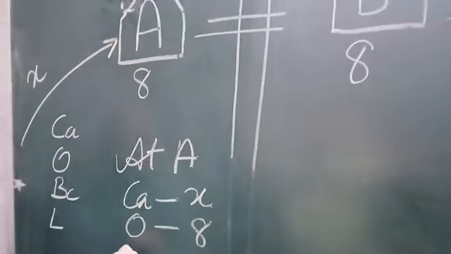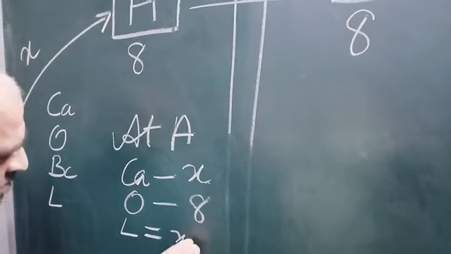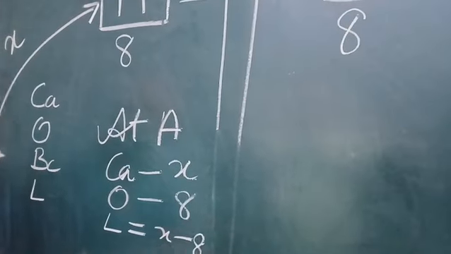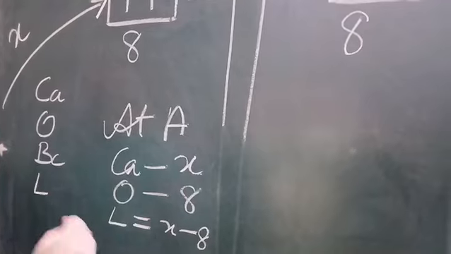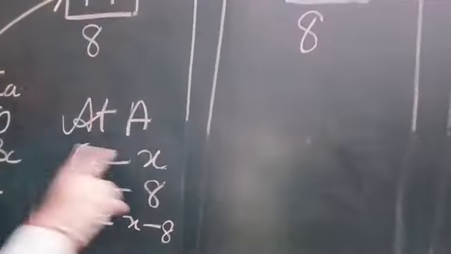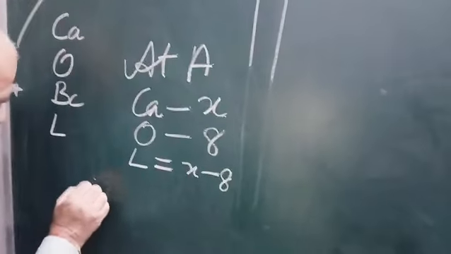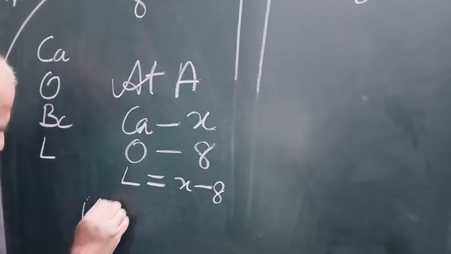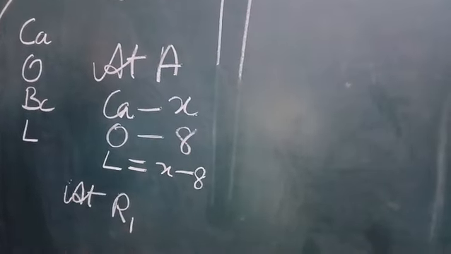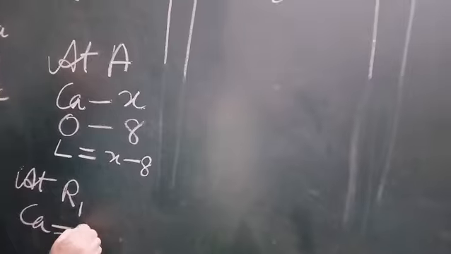So the number of flowers left is equal to x minus 8. So what happened when he crossed river R1? At R1, the number of flowers he carried is equal to x minus 8.